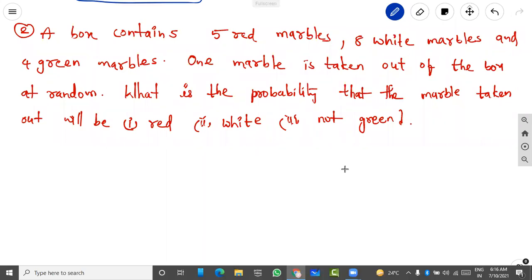The second problem. A box contains 5 red marbles, 8 white marbles and 4 green marbles. One marble is taken out of the box at random. What is the probability that the marble taken out will be red, white, not green?